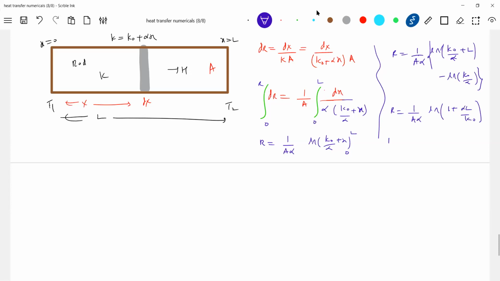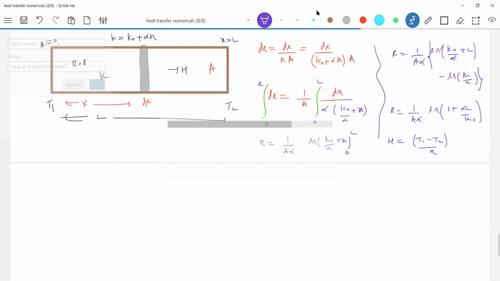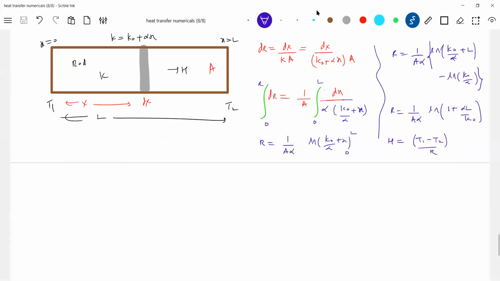So what is the thermal power now flowing, or the heat current? That should be equal to the temperature difference T1 minus T2 by R. Substitute the value of R and you'll get the expression for the heat current. If the thermal conductivity of the rod varies, this is the method. K can be variable also, can vary with distance x. Earlier you have seen where area of cross section varies. Now here with the distance x, the K will vary. It can increase or decrease, anything.